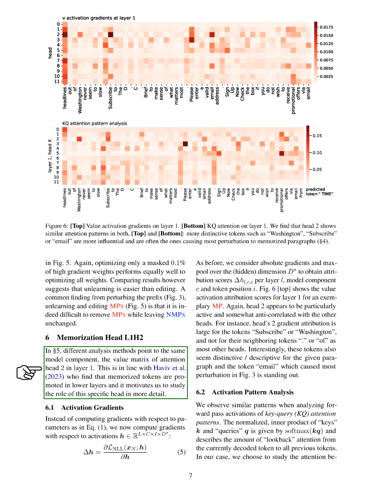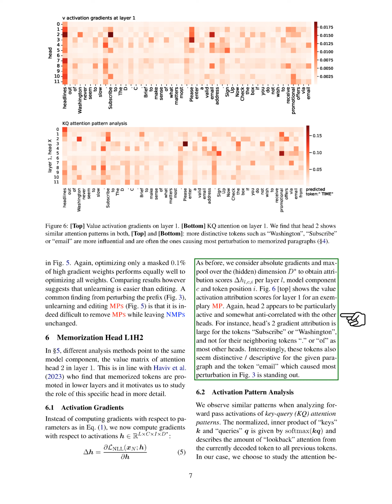Instead of computing gradients with respect to parameters, we now calculate gradients with respect to activations. By considering absolute gradients and pooling over dimensions, we obtain attribution scores per layer, model component, and token position. Analyzing the activation gradients reveals the importance of head 2 in layer 1, showing distinct patterns for specific tokens and highlighting its role in memorization.